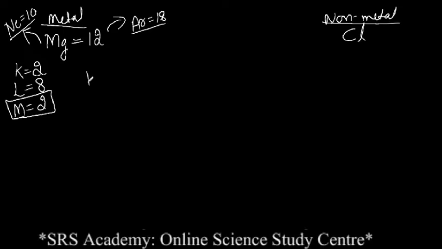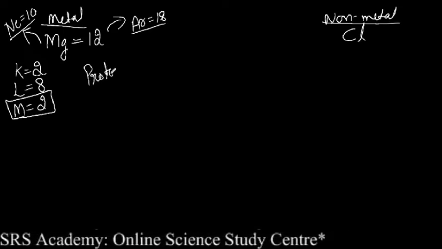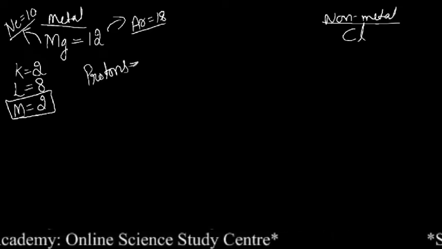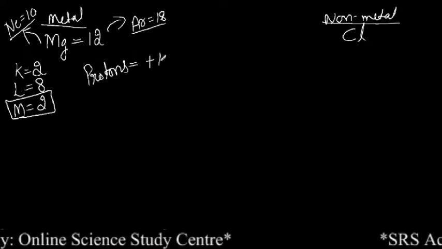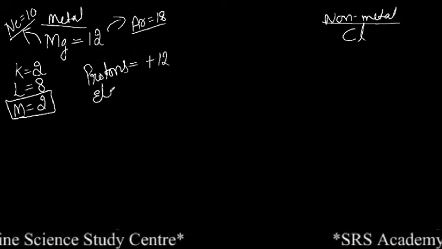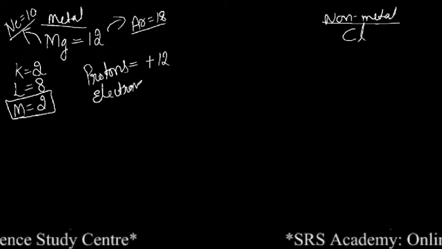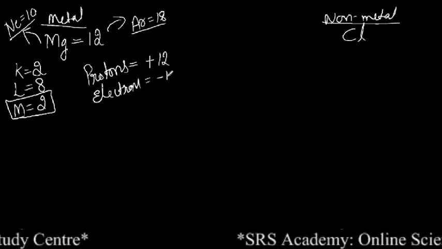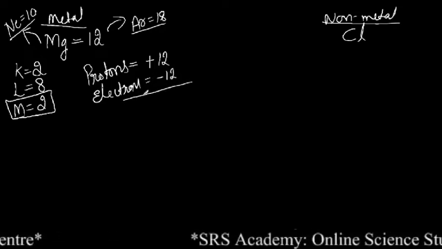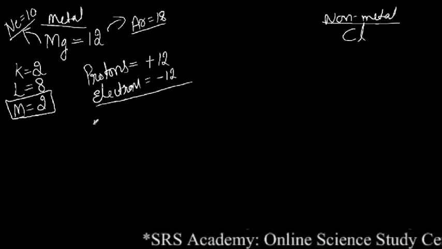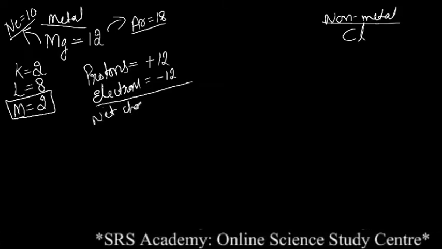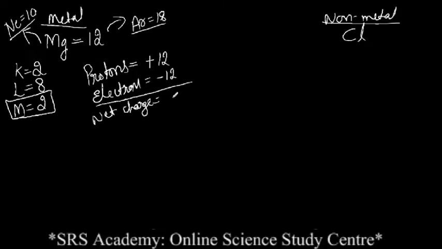So how? Let me write here, the number of protons present in magnesium will be plus 12. The number of electrons present in magnesium will be minus 12, that is in the neutral state. So what will be the net charge? The net charge will be 0.